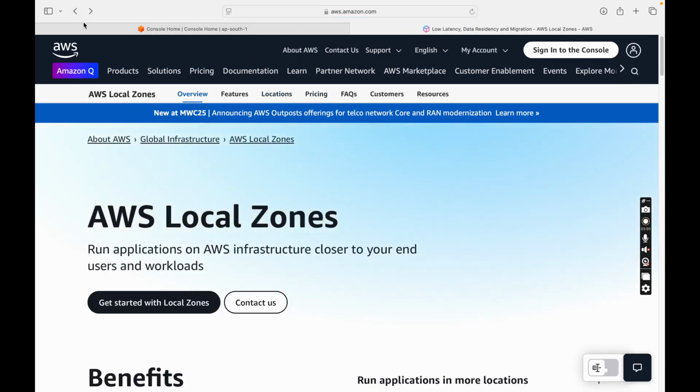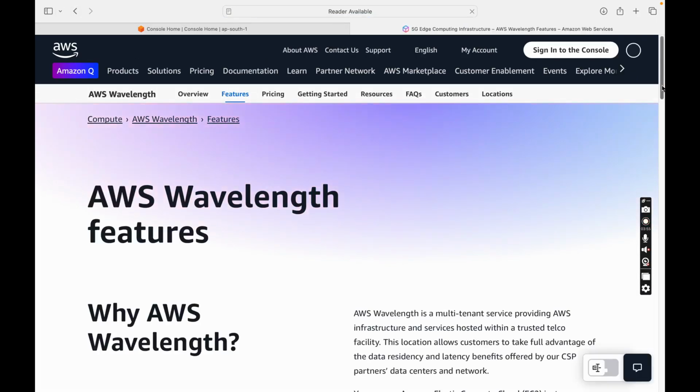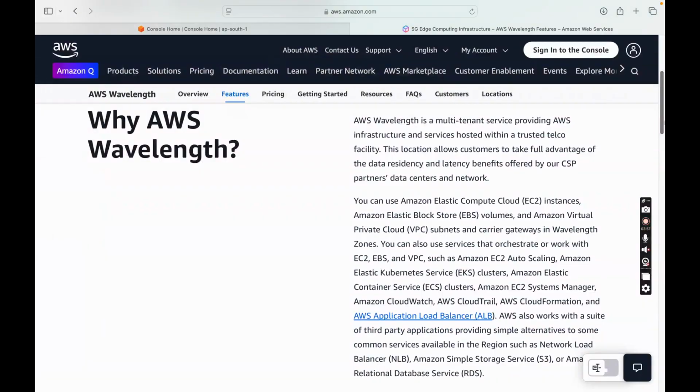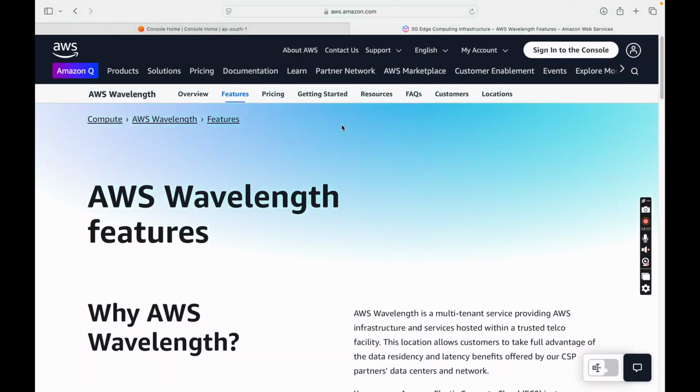Now for Wavelength zones, I have told you that for your 5G services you can opt for Wavelength zones at the edge of 5G.